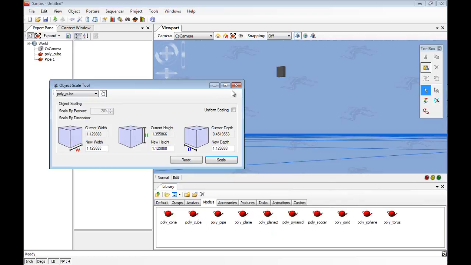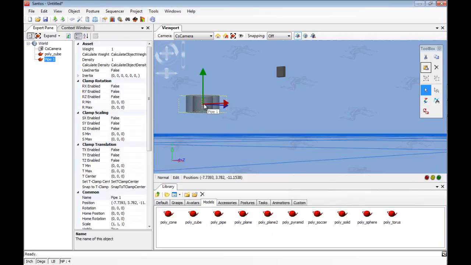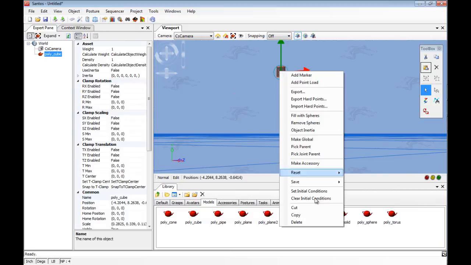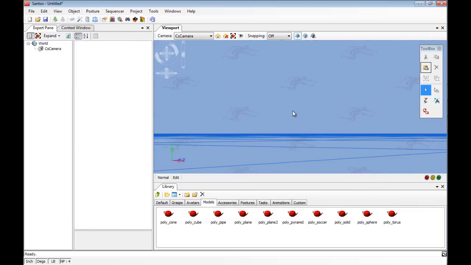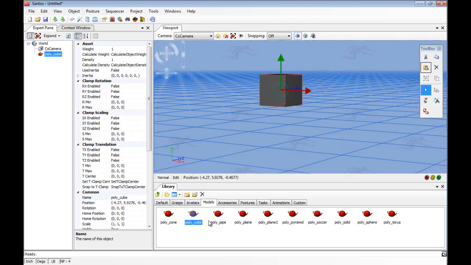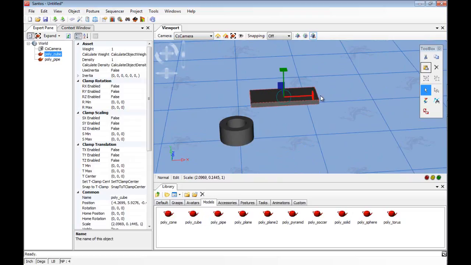To create a representation of a real-life object in the Santos environment, the Parenting tool helps combine all the objects in the scene into one movable object. To show this, I will build a simple table. To start, I will get my objects from the library to drag onto the scene. Then I will transform the objects to fit the desired size and shape.